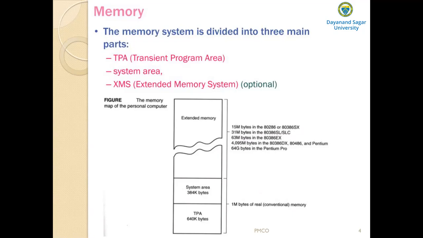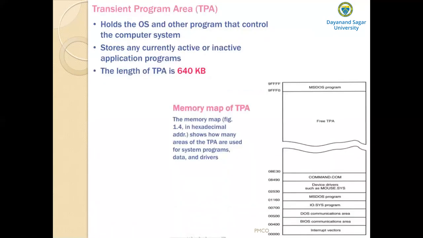Next is what these memory areas contain. TPA, system area. First, the transient program area, TPA. This transient program area holds the OS. Earlier, this transient program area was used to hold one operating system.